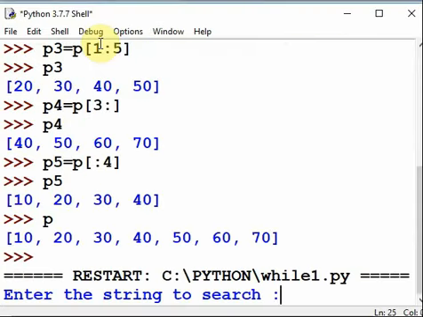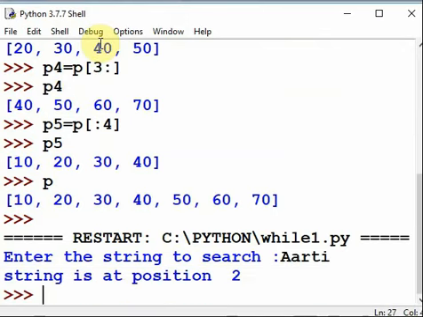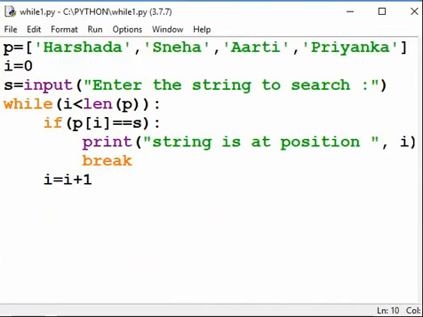For example, string is at position 2 because our list is this one. So this is 0th, 1st and 2nd. So this is the position of the given string. Again we will run this.